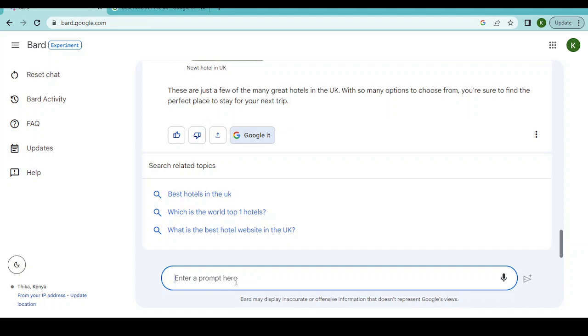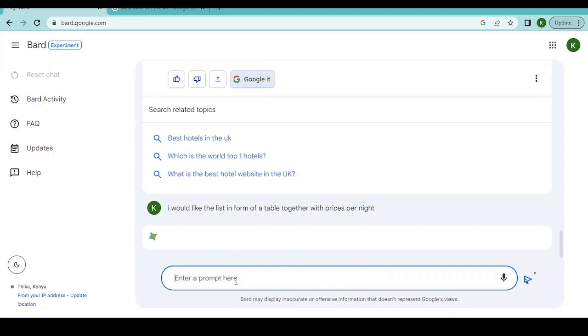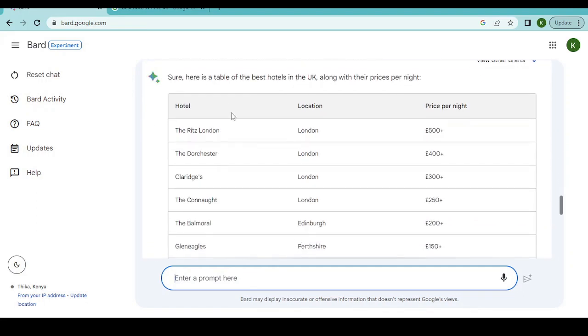After that, we can also customize this and say you would like it maybe in the form of a table. Say, I would like the list in the form of a table together with the prices per night. So let's wait for it to generate that particular list in the form of a table. And you can see it has done that for us. In this case, we have columns containing the hotel, the location, and price per night.